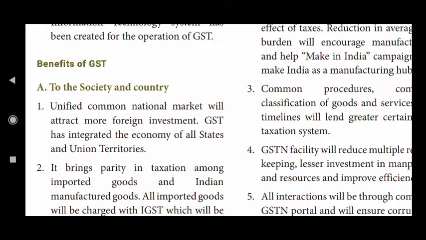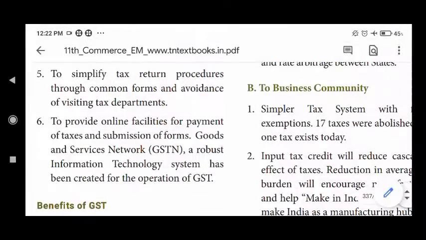Okay, students, prepare well for your February revision test. Okay, first revision test, and it is nearly 14 lessons for your February monthly test. So prepare well. All the best, students.